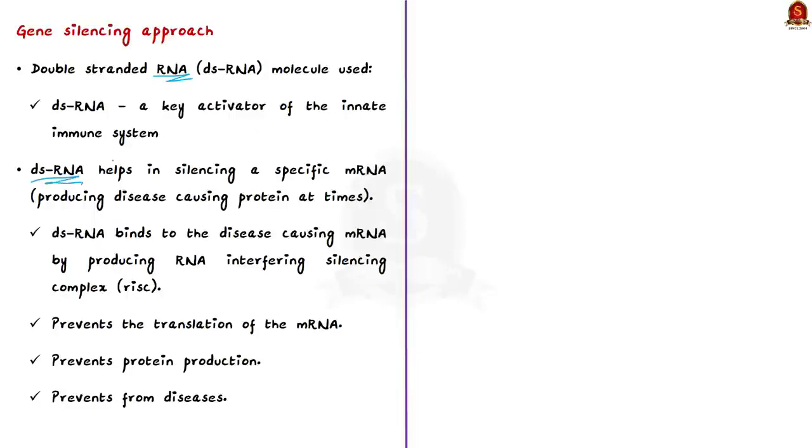How it silences is that the double-stranded RNA binds to the disease-causing mRNA. This is done by producing a multi-protein complex. This multi-protein complex is called the RNA-induced silencing complex, in short RISC. This complex prevents the translation of mRNA in the ribosome, which is present in the cytoplasm. This entire process of binding onto the disease-causing mRNA and preventing its translation is called gene silencing. And this is done by the double-stranded RNA, in short dsRNA. Here the multi-protein complex used is RISC, and that is why this is the RNA interference process.